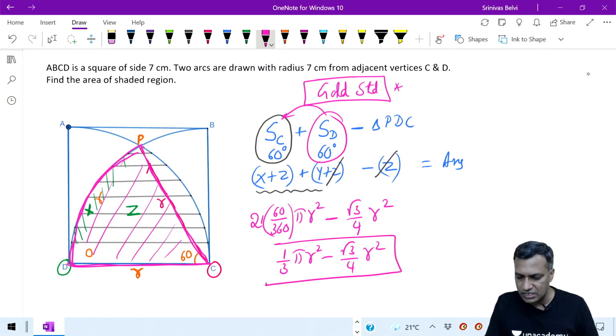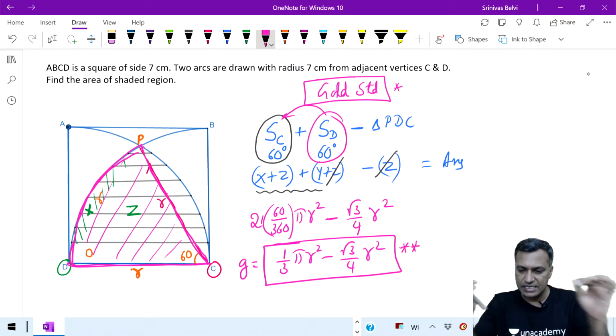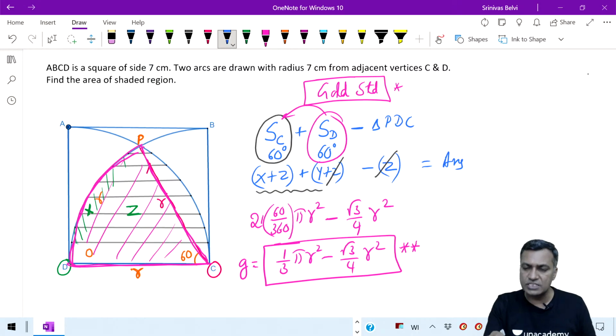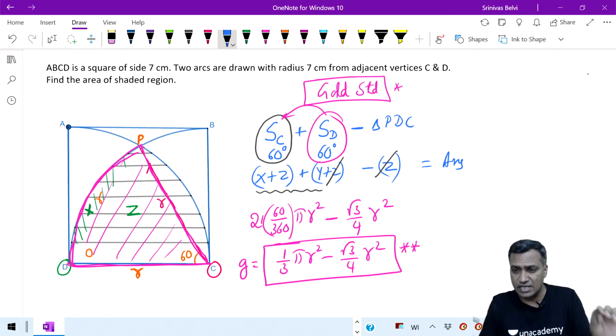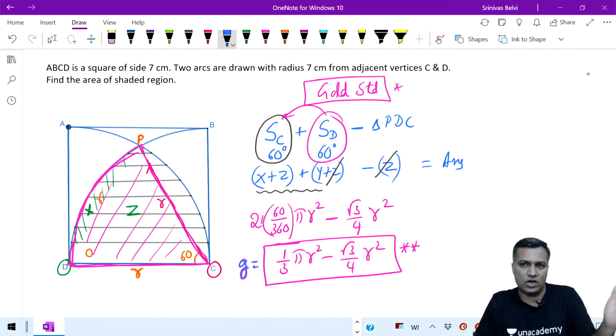This is the gold standard. You should remember it. Let me call it equal to G. Remember this formula. It is important. We will see some more CAT questions built on this particular precept. Very important. CAT, XAT, IIFT, if you are preparing for it, you must remember this. There are highly likely chances that this comes in one or the other exams, and not just this year. Often you spot this concept playing a role in one or the other question. Call this the gold standard, call it G, whatever you want, but try and remember this particular piece. Is this clear, friends?